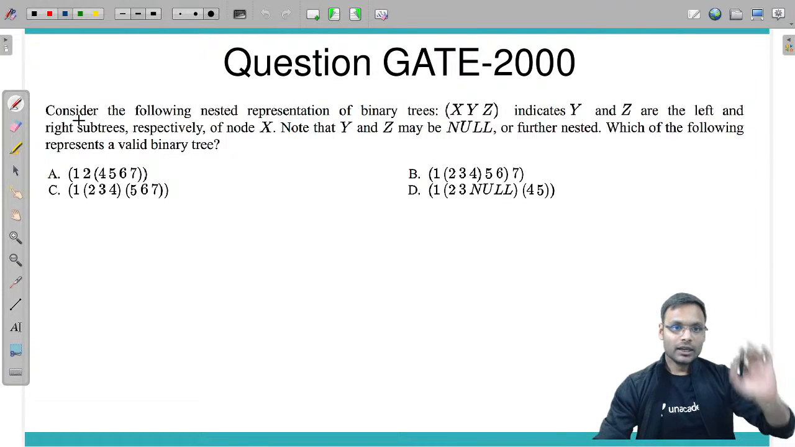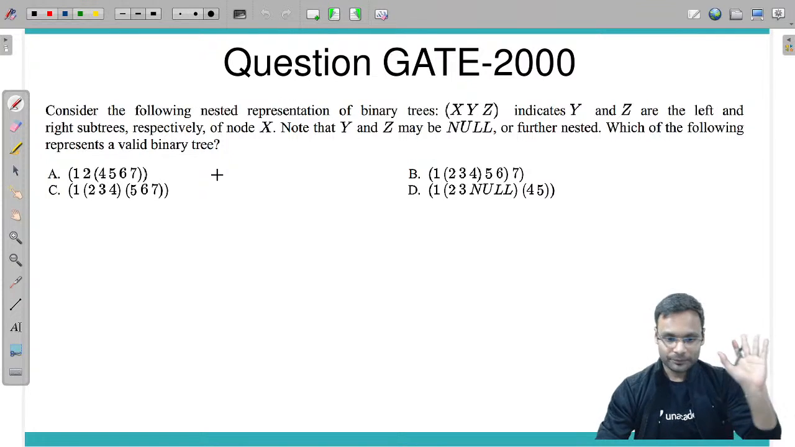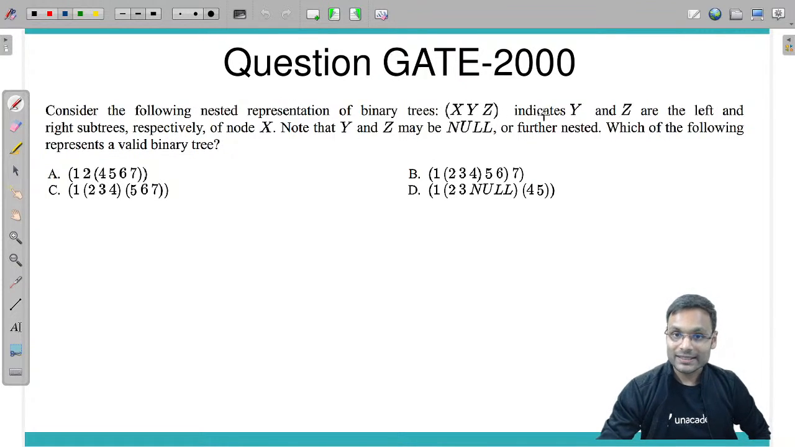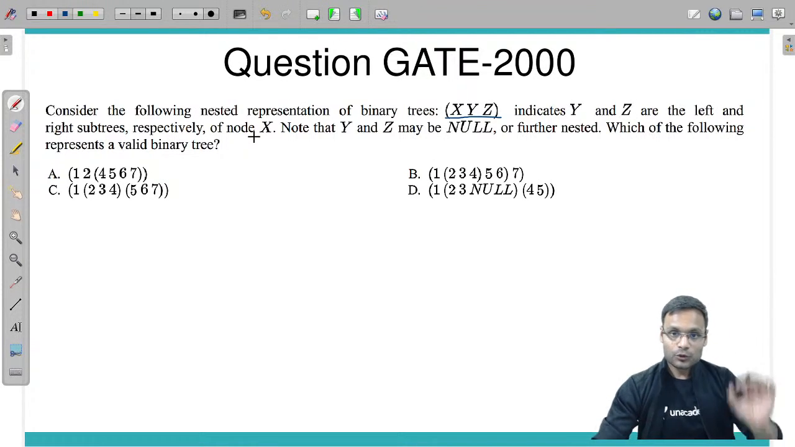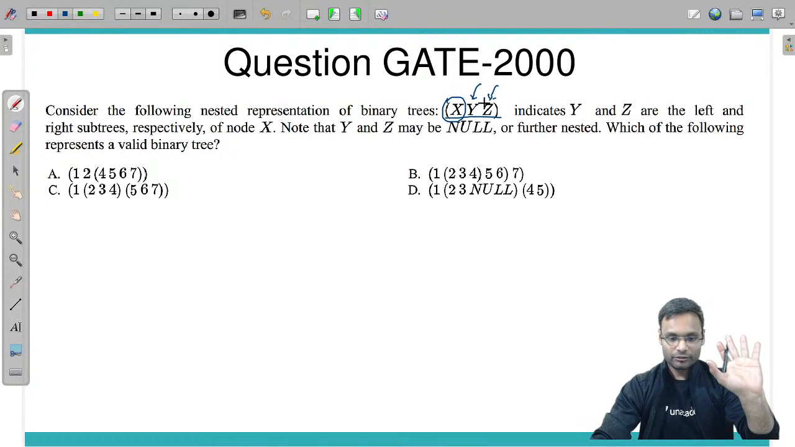Another question. Consider the following nested representation of a binary tree. In the bracket, Y and Z are the left and right subtrees respectively of node X. So the very first thing in the bracket is the root, the second thing is the left subtree, and the next thing is the right subtree.